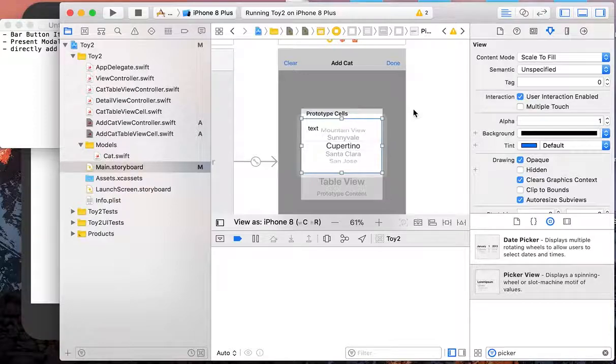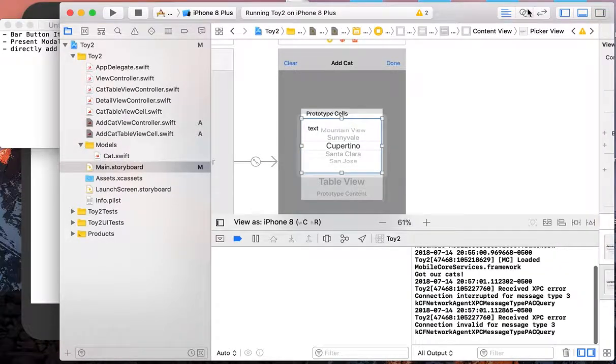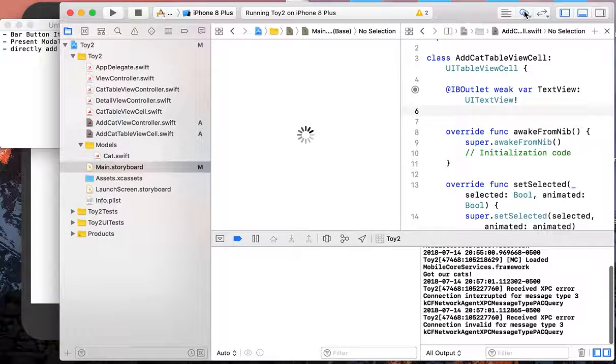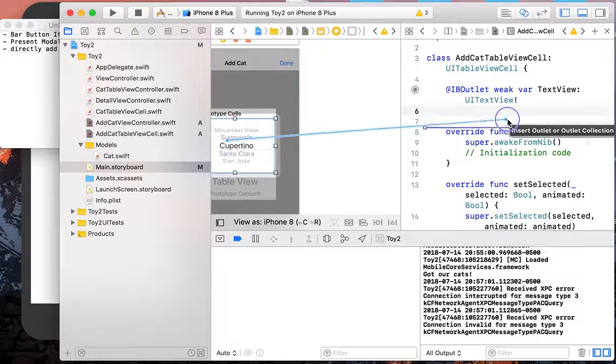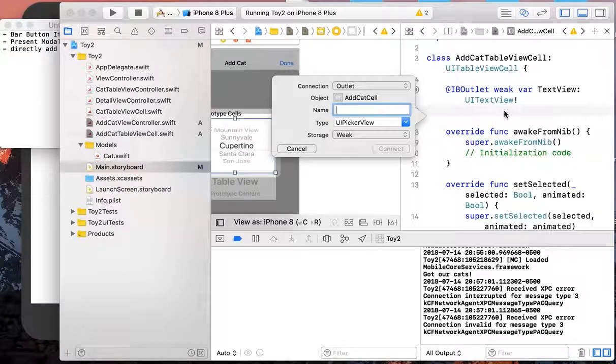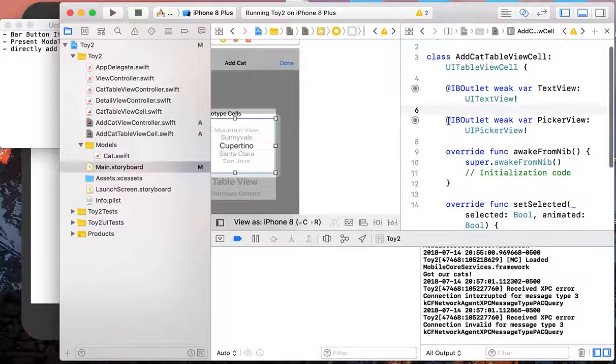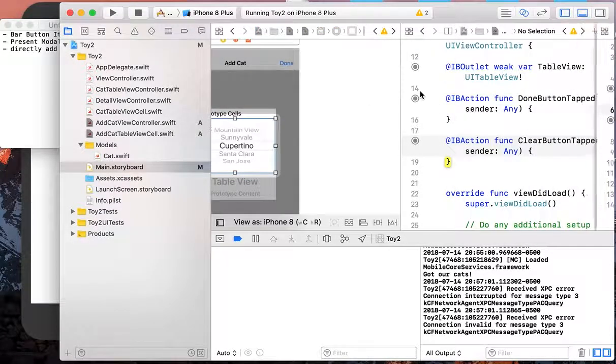So now we have added our constraint, and let's toggle this off, and let's control drag again. So let's just name our picker view. Great. Now we have done all of the configurations.